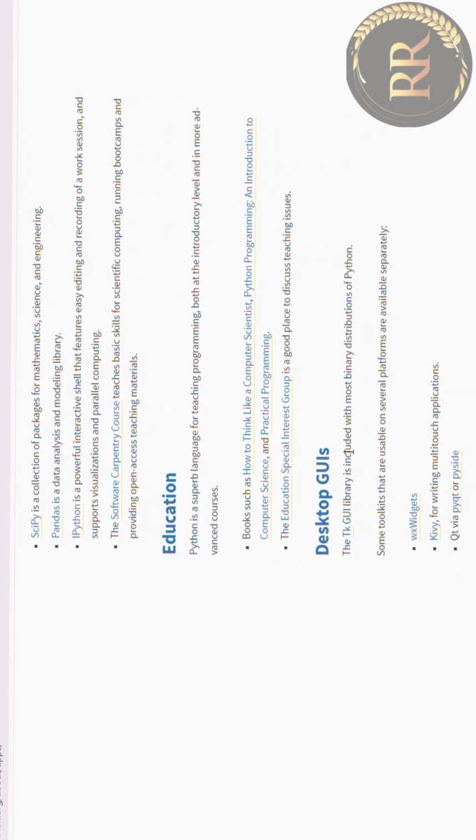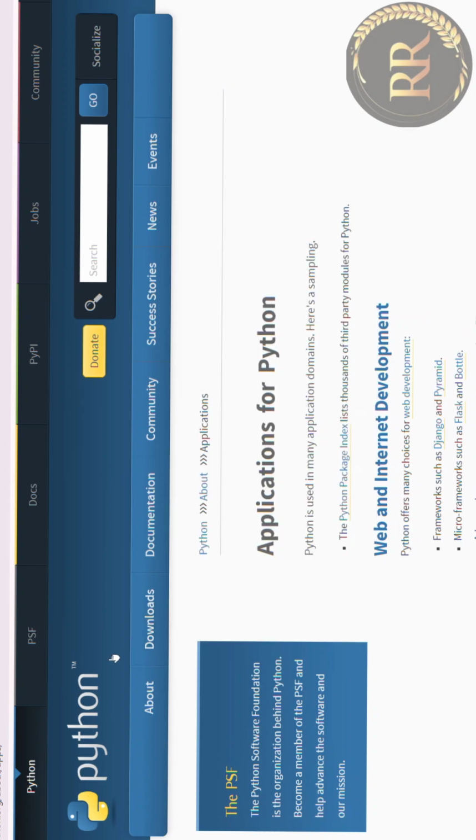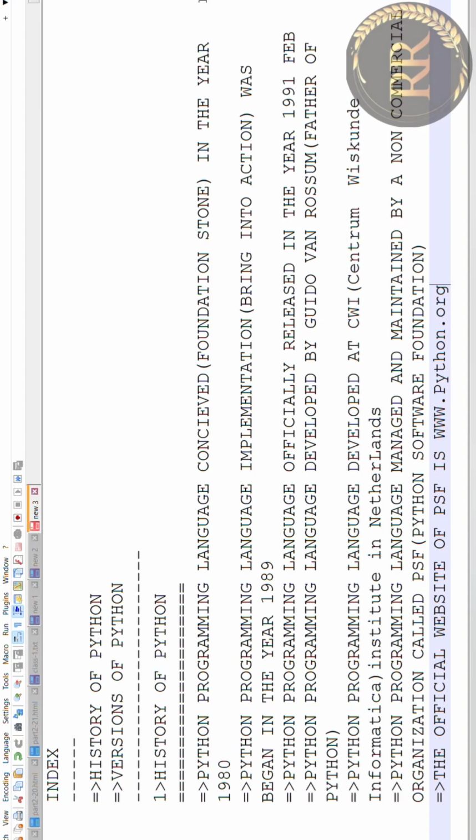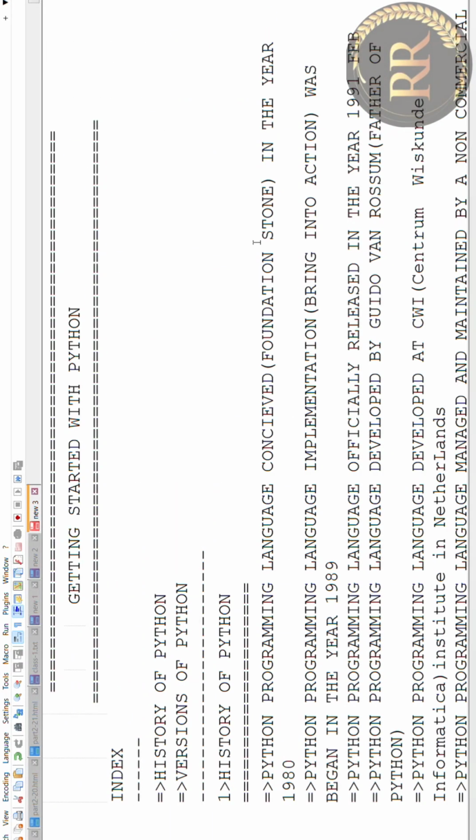Graphical user interface. It is a look and feel application. The look and feel application is known as graphical user interface. And software development, business applications. These are a few applications of our Python. Let me continue here. This is the history of Python.